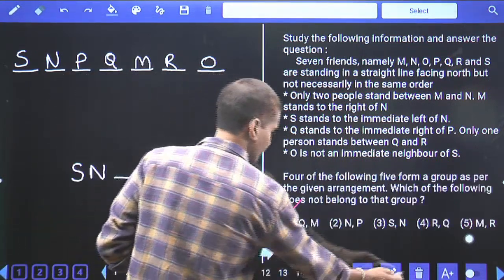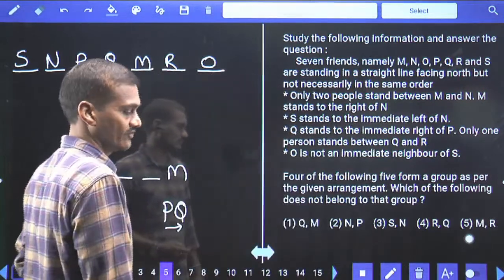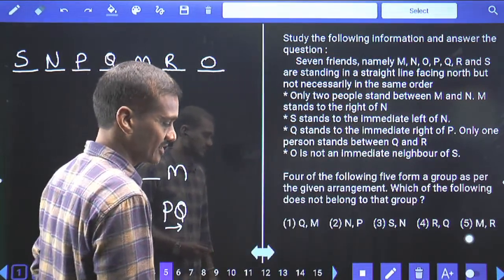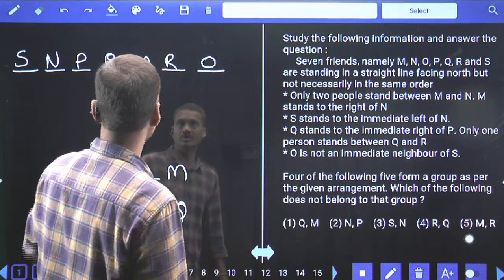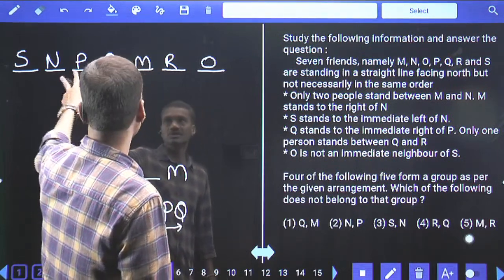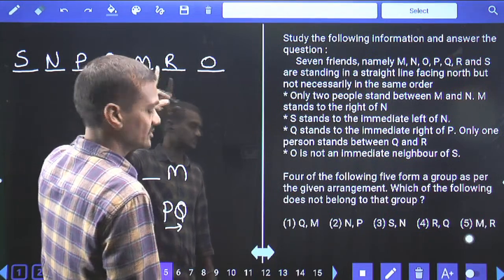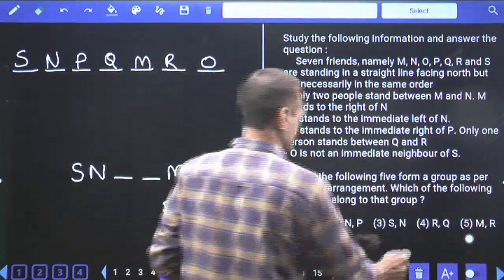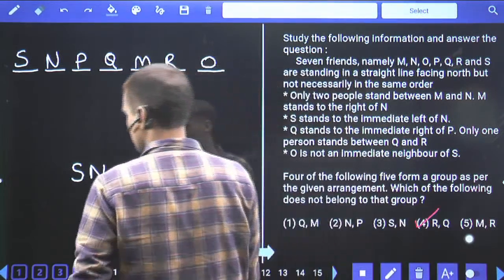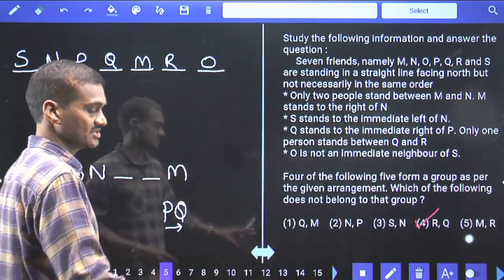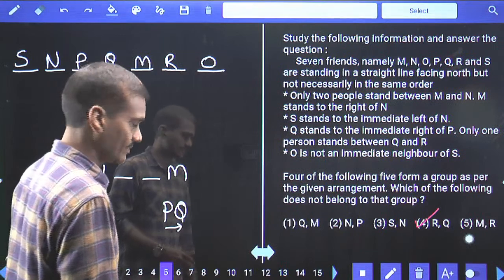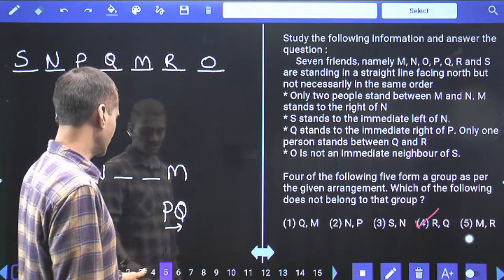Then coming to the fifth one, 4 of the following form, the remaining one is an odd man out. In this odd man out, Q and M are adjacent to each other. N and P are adjacent. S and N are also adjacent. R and Q, there is 1 person between these 2. Hence choice 4 is the odd one, and in the remaining choices these 2 persons are adjacent to each other. Done? Hence this is about question numbers 1 to 5.